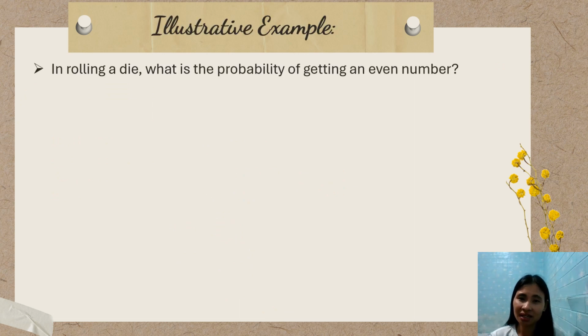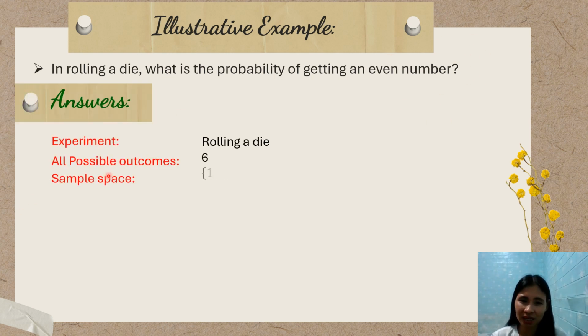Okay, next we have still rolling a die, but this time the condition is the probability of getting an even number. I will make it fast. Same sample space, the cardinality is 6, but the event is getting an even number.